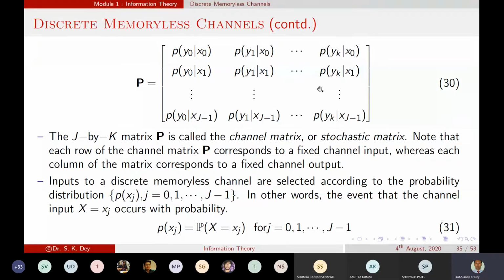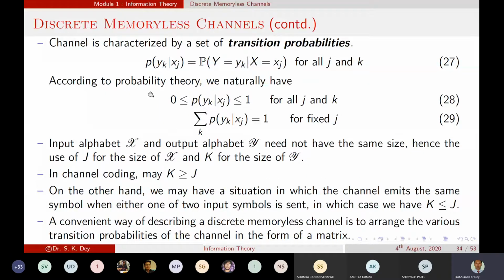Now the input of the discrete memoryless channel is selected according to a probability distribution, with the probability of input P of xj for all j equal to 0 to J minus 1. So the probability of occurrence in the channel, we can say, is P of j equal to P of X equal to xj. We are using this transition probability here, where only one variable is there.